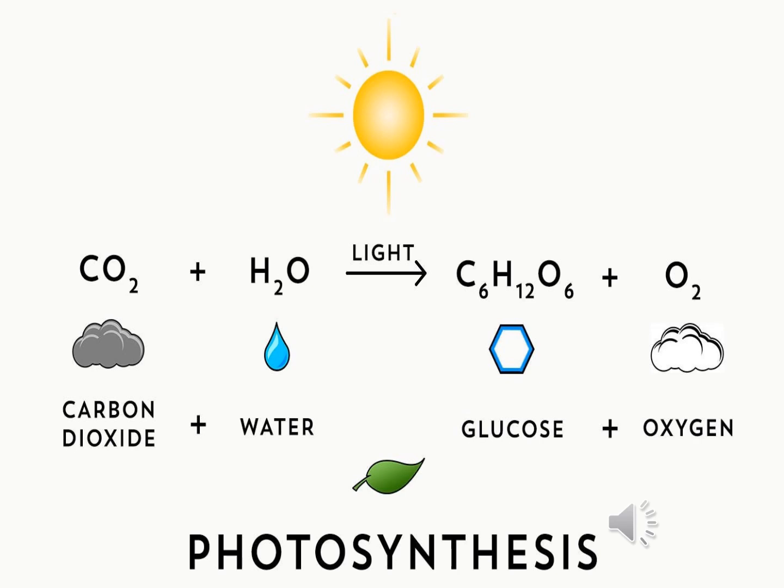Unlike plants, certain bacteria that perform photosynthesis do not produce oxygen as a byproduct of photosynthesis. Such bacteria are called anoxygenic photosynthetic bacteria. The bacteria that do produce oxygen as a byproduct of photosynthesis are called oxygenic photosynthetic bacteria.